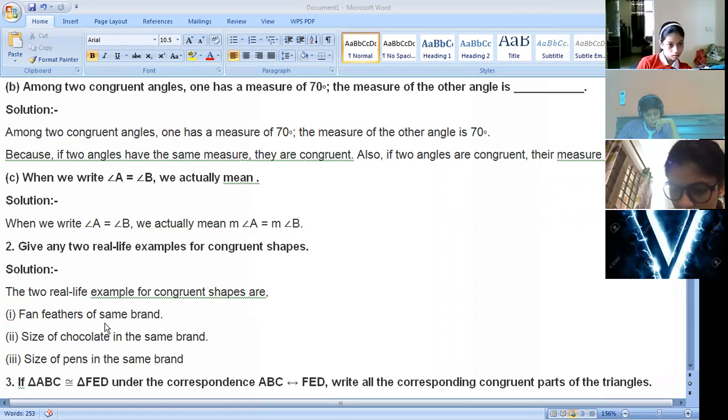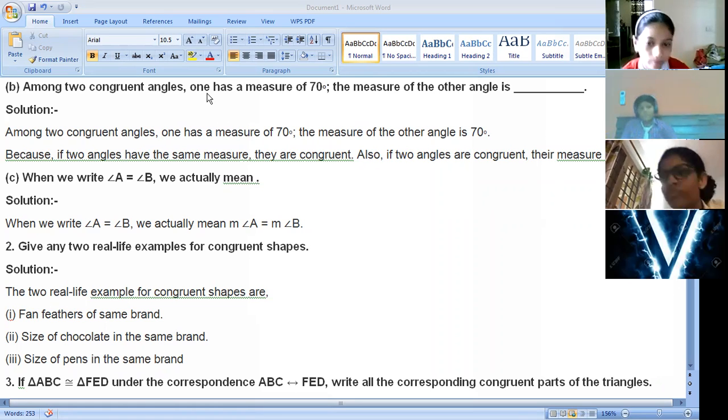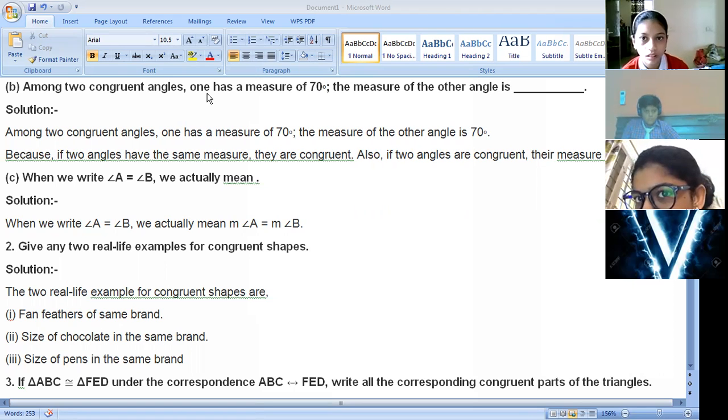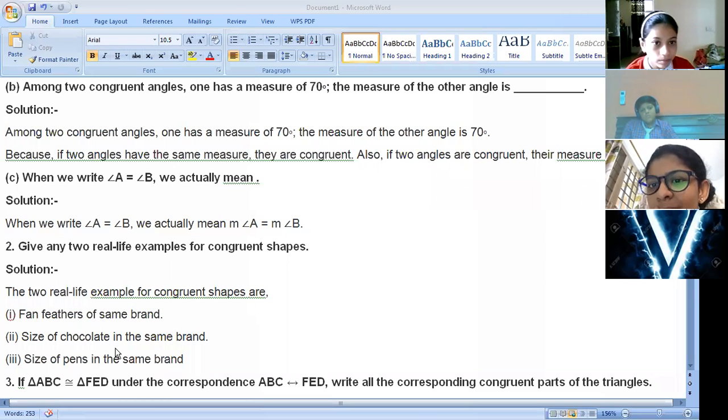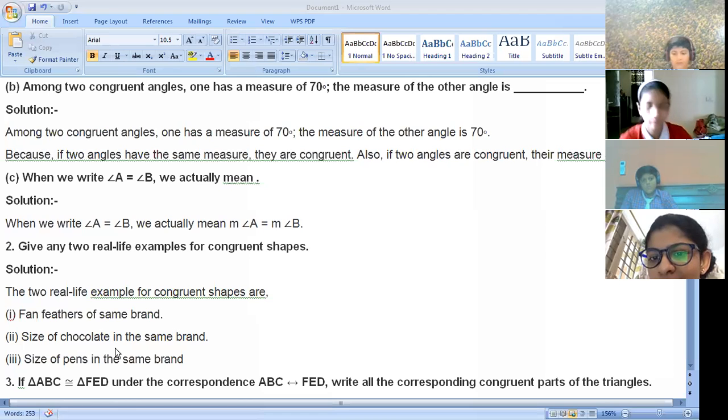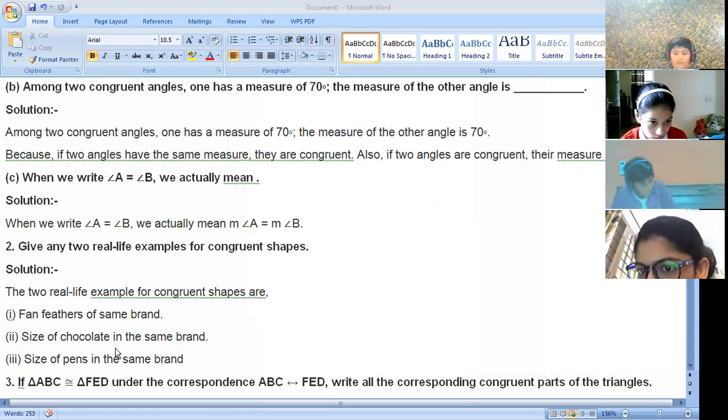Can anybody give any other example? You can write in the chat box also, or you can raise your hand. I have given you these three examples. Size of the chocolate of the same brand. Suppose you are purchasing Dairy Milk, so both the Dairy Milks will be of the same size and same length, so they are congruent. Suppose you are purchasing a Doms pen, so both the pens are of the same brand and the size of the pens will also be the same. Fan feathers, if your fan is at the top.